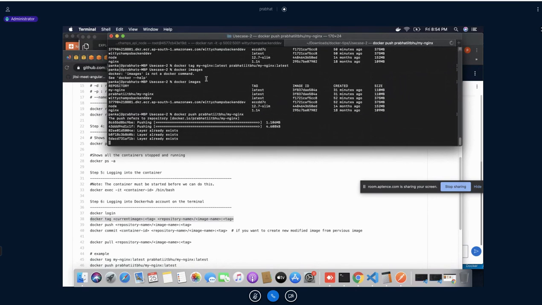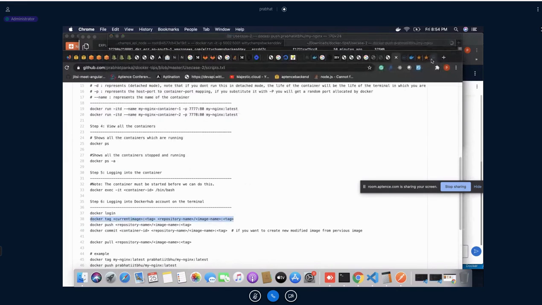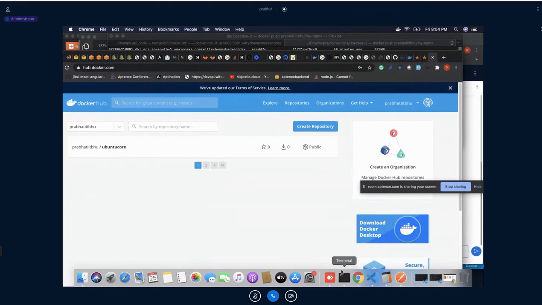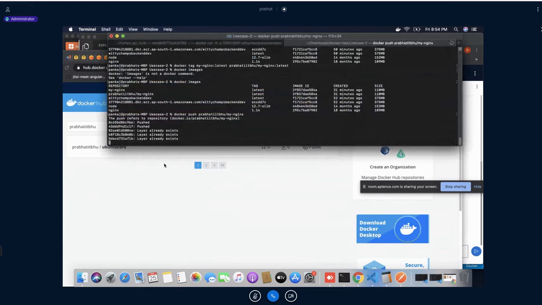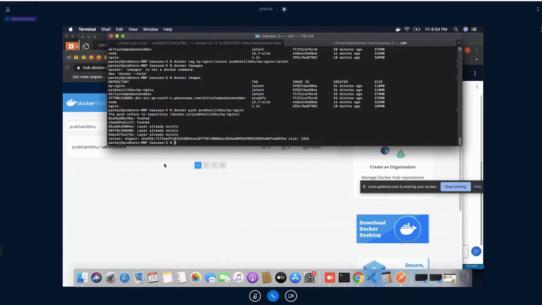So what is happening? We are pushing this Docker image into Docker Hub. See, this one has been pushed, and the file size is 1365 bytes, just 1.3 KB.